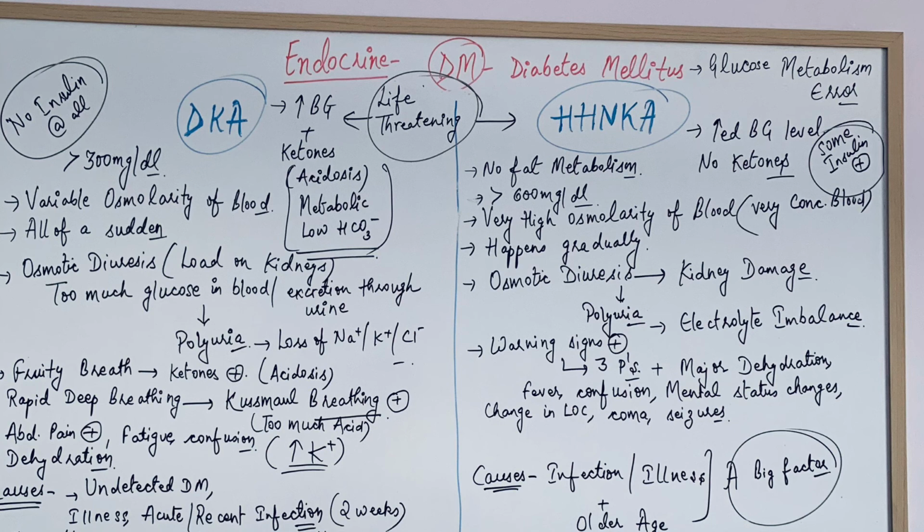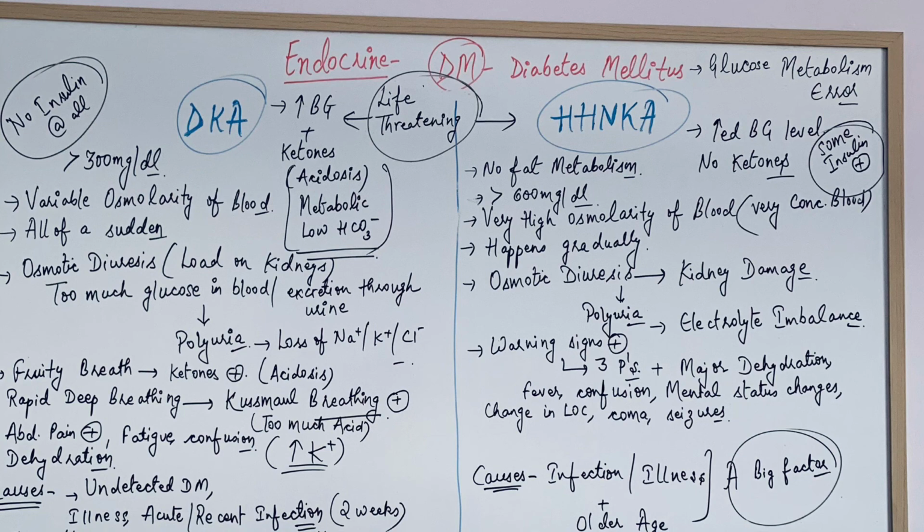In both conditions, high levels of glucose in the kidneys can even damage the kidneys. And because of polyuria there is loss of electrolytes also in both conditions: loss of sodium, potassium, chloride. So it can lead to electrolyte imbalance. If the hyperglycemic condition is not controlled, it can lead to loss of electrolytes plus kidney damage.